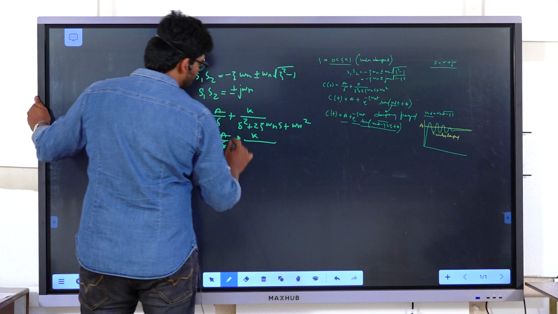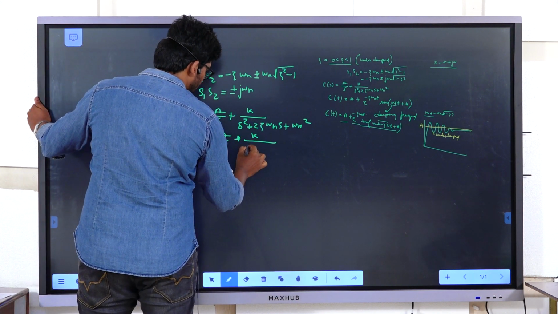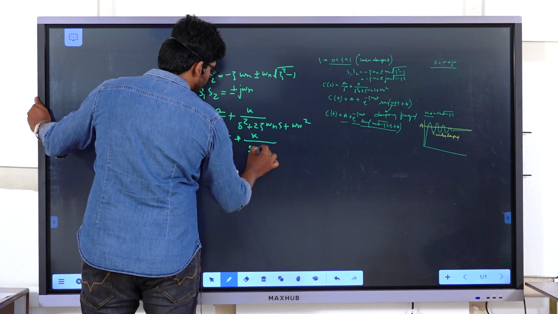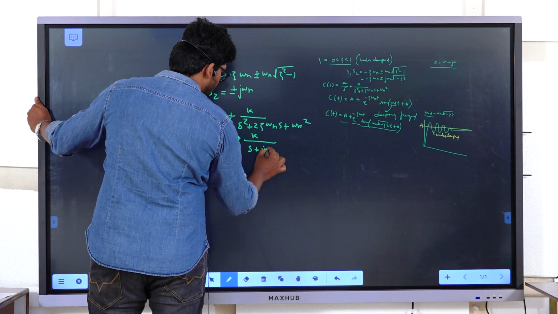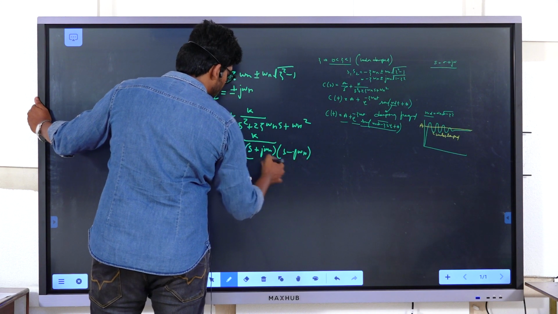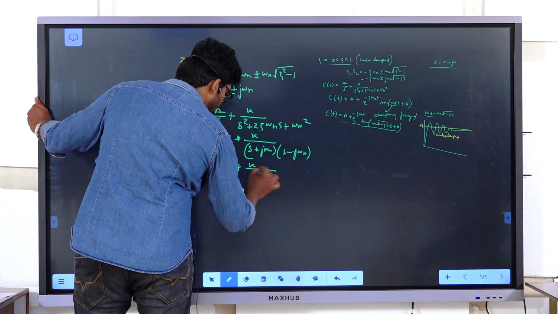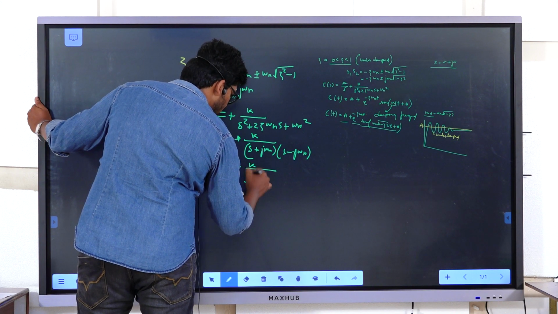In place of the second order function, you will write s plus j omega n and s minus j omega n.